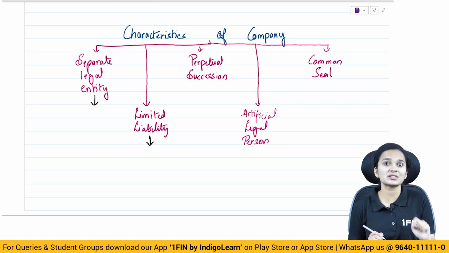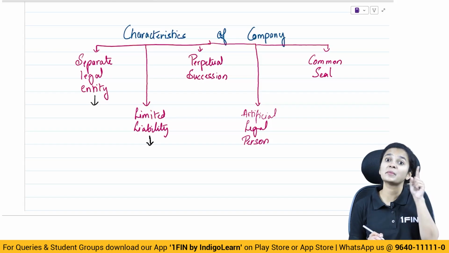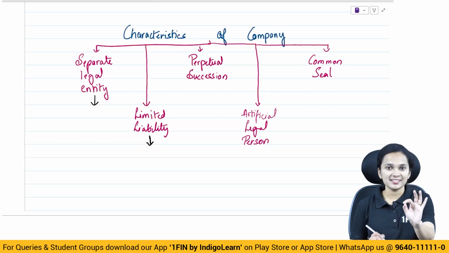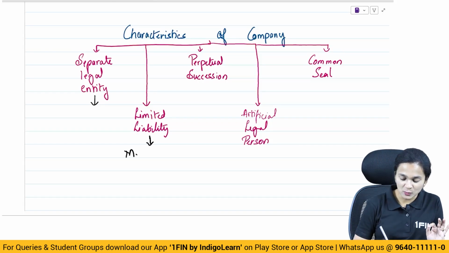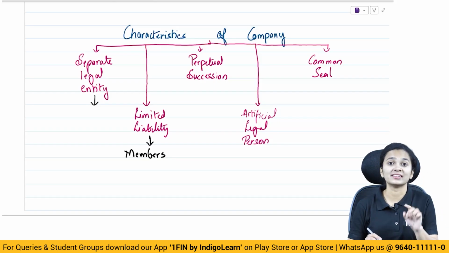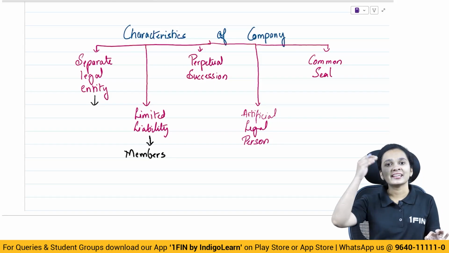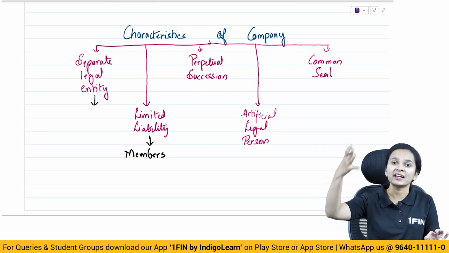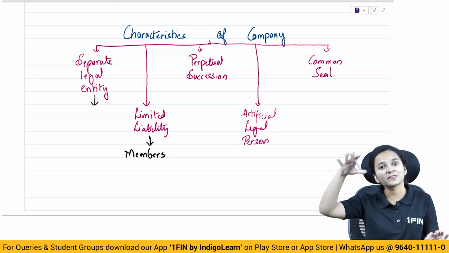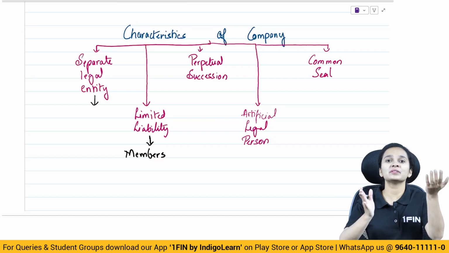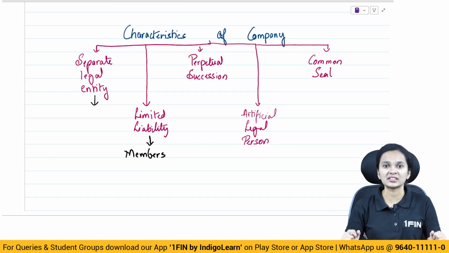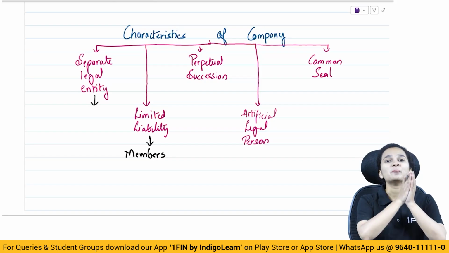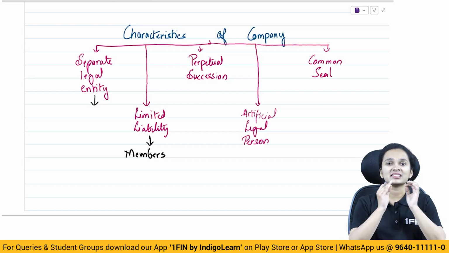Is it the company, or is it the members? Smart CAs always say that it is the members whose liability is limited, not the company's. Why? Because in the case of winding up, all the assets of the company are sold off and the liabilities are paid off. So how can you say that it is the company whose liability is limited? No, it is the members of the company whose liability is limited.